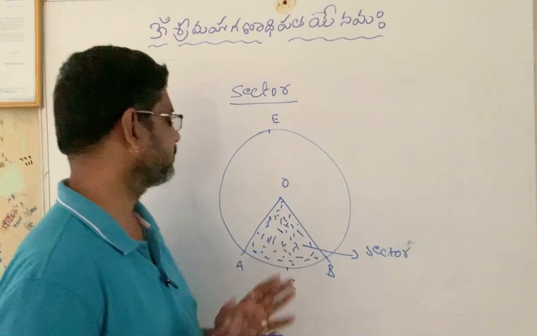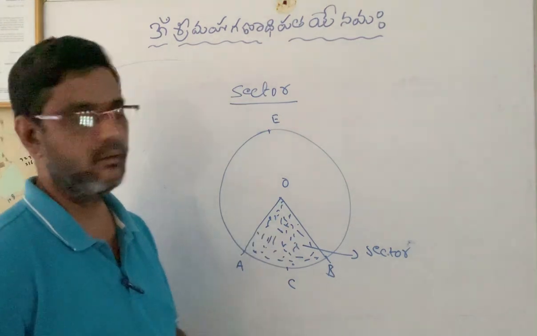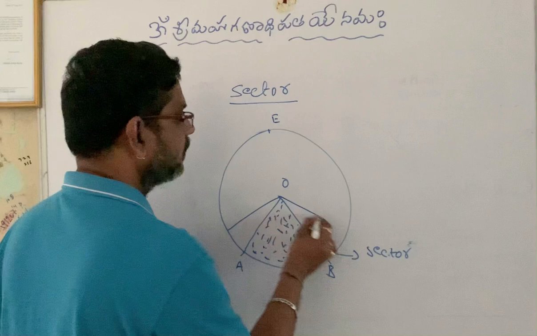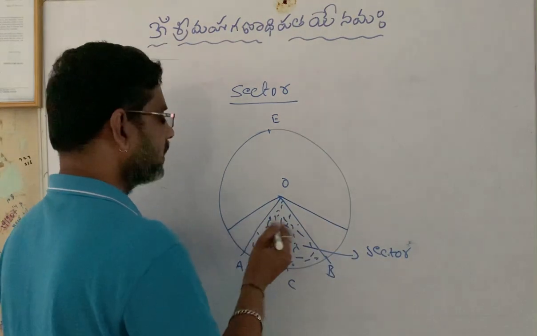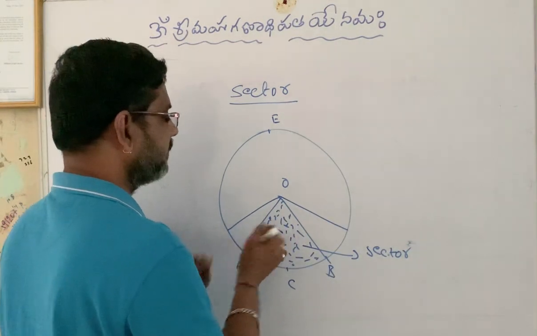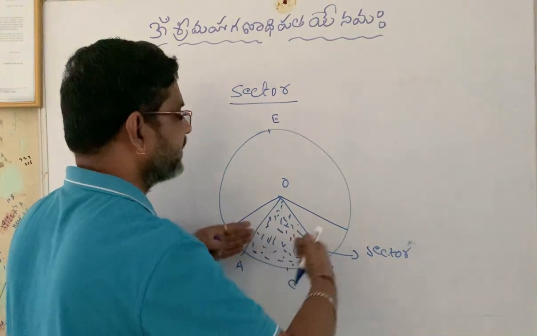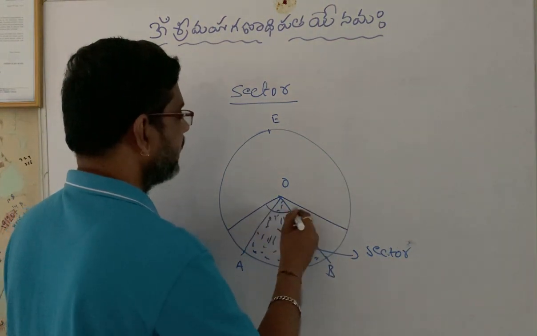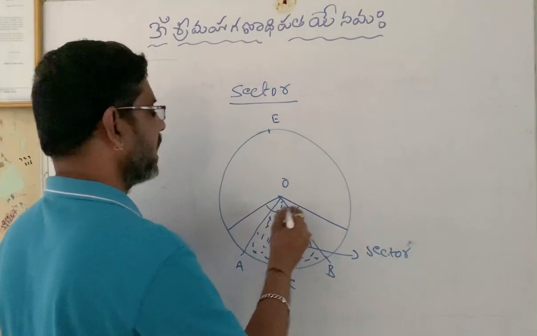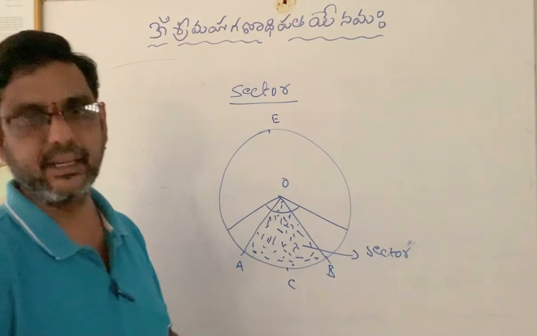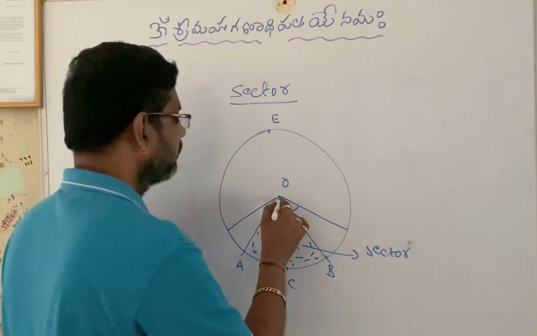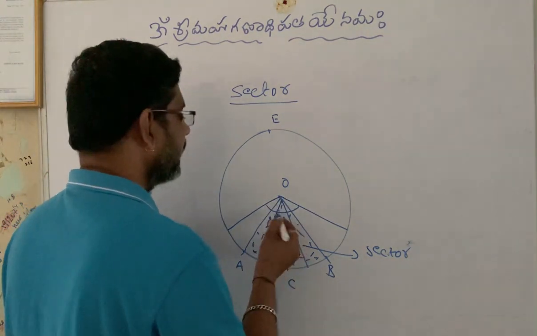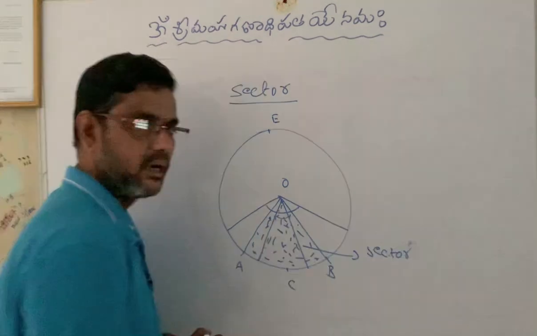See here. If you observe, when the area of the sector is increasing, then the angle made by the sector at the center is also increasing. When the sector is decreasing, the angle made by it at the center is also decreasing.